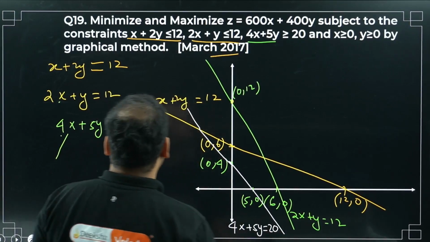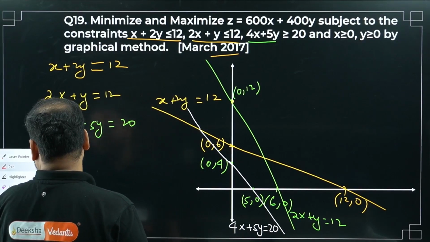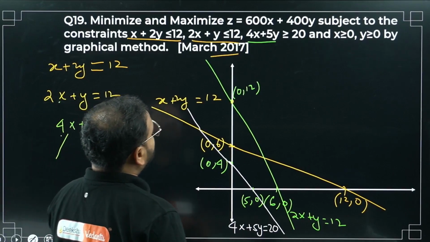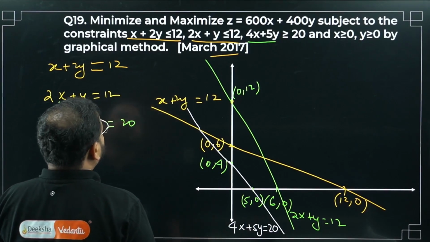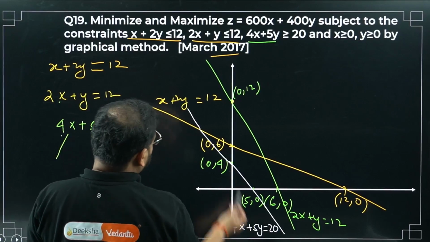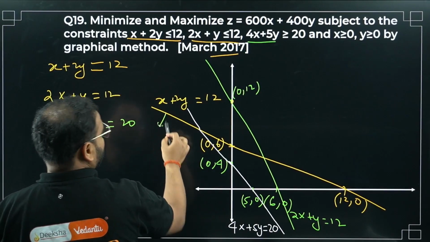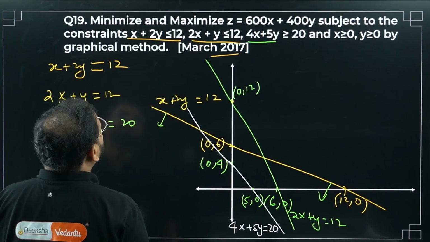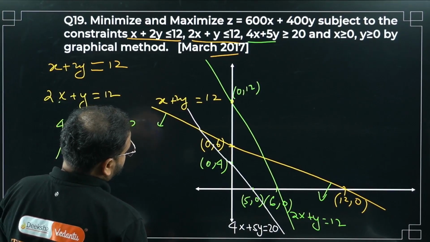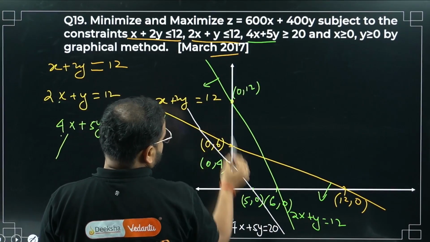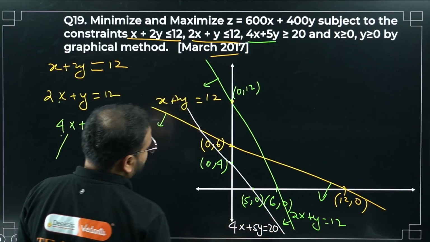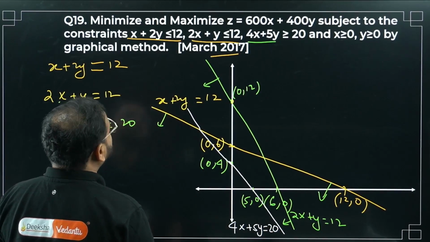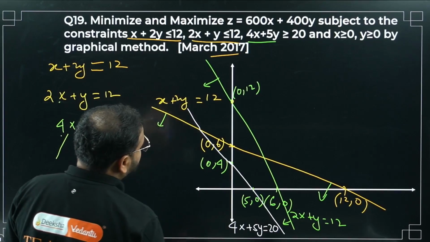Agreed? Okay. So we're looking at the constraints, equation by equation. First one, x plus 2y less than 12. Where is x plus 2y, sir? X plus 2y is this one, sir. Less than, so this way, down, sir. Next is 2x plus y less than 12, sir. This one, again down, sir. Okay, great. Last one is 4x plus 5y, less than 20, sir.